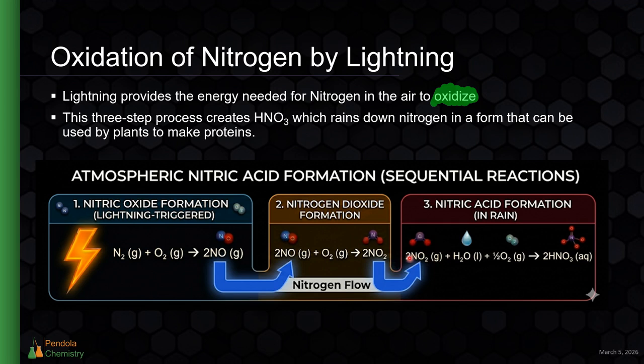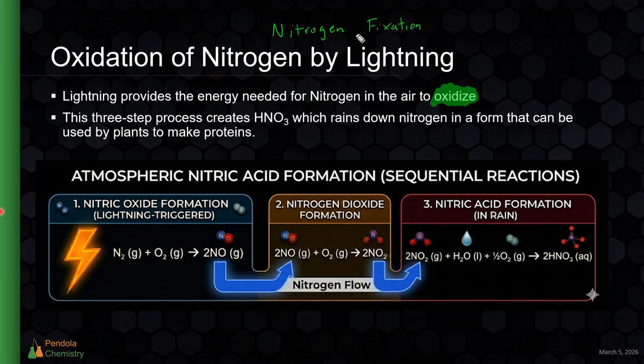That nitrogen dioxide that's created can then react with water from rain, from condensation, and more oxygen, again in the air, to create aqueous nitric acid. Why aqueous? Because this nitric acid is created in rain. So this 3-step process, it's one of the ways in which nitrogen fixation happens. Now, nitrogen fixation, that process, I'm going to write it here, happens in 2 places.